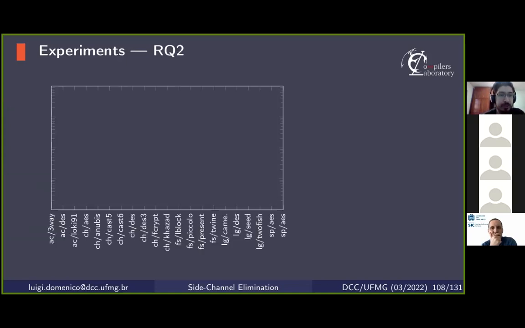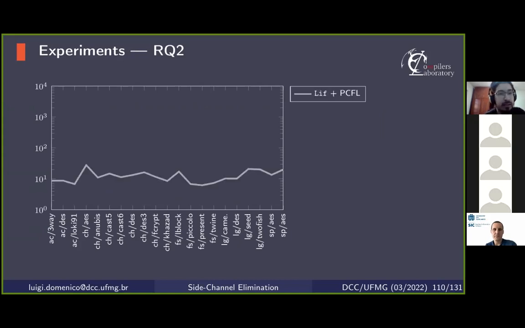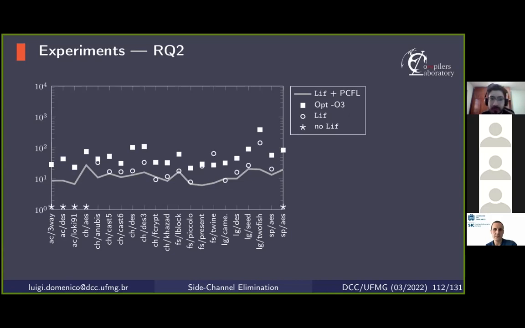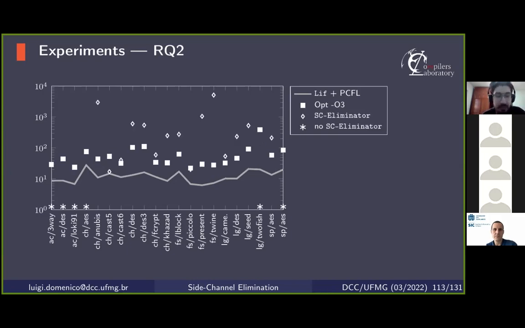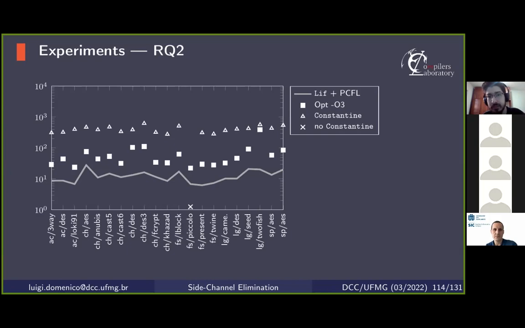And the second chart shows the time taken to apply the prototypes' transformations, in milliseconds. And I'm also showing the -O3 optimization pipeline as a baseline, just for sake of comparison. And Leaf without PCFL takes a bit more time than Leaf plus PCFL, but again, this is expected because loops are unrolled, so there are more instructions to be transformed. SC Eliminator, again, suffers from the same problem, so it takes much more time than Leaf. And Constantine also takes much more time than Leaf plus PCFL.